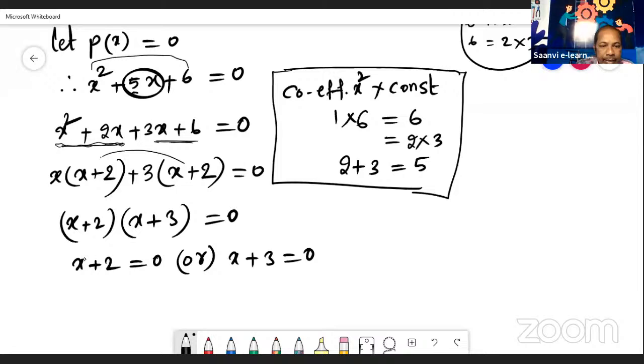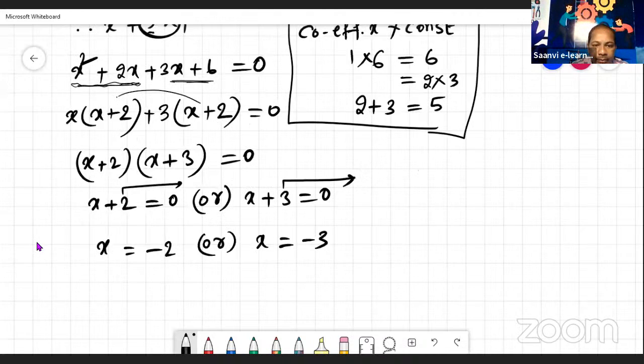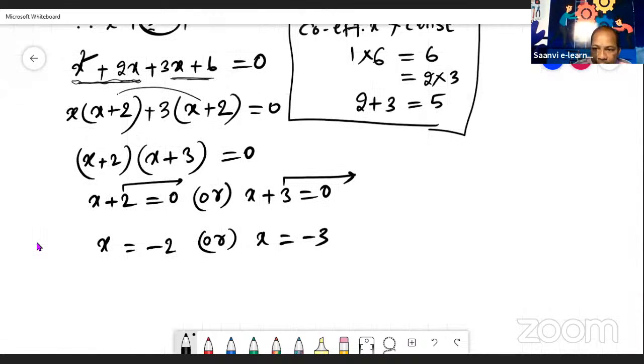It means x plus 2 is equal to 0 or x plus 3 is equal to 0. What we needed? x values we needed. So to get x values, this plus 2 send this side, it becomes minus 2. Or here also, this plus 3 send this side, it becomes minus 3. So the x values we have got are minus 2 and minus 3.